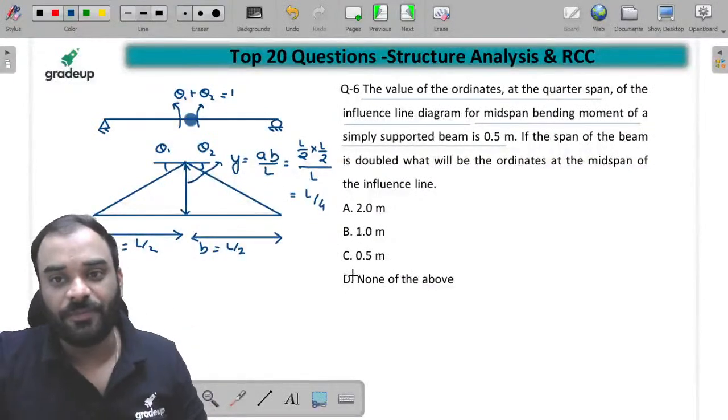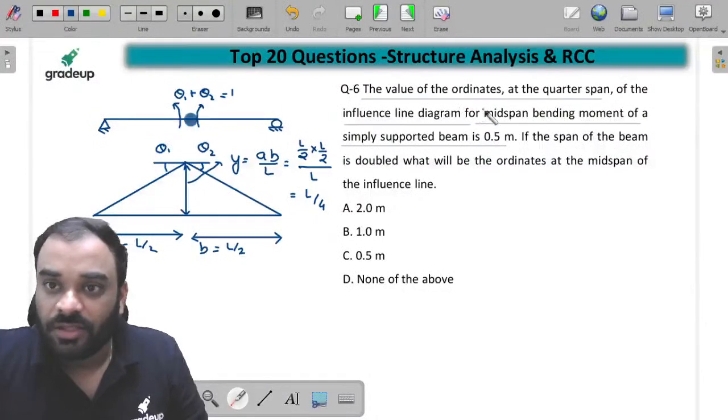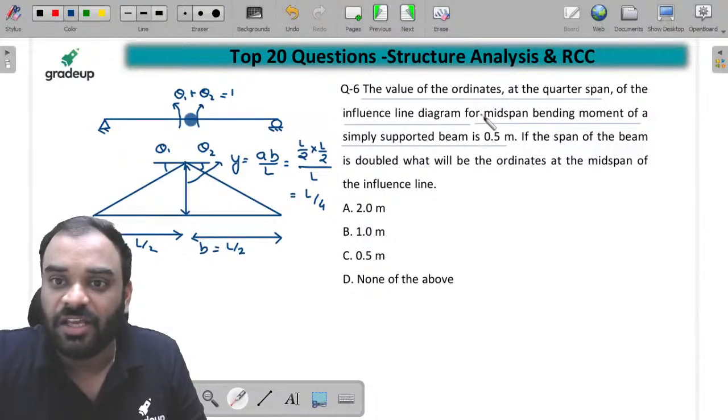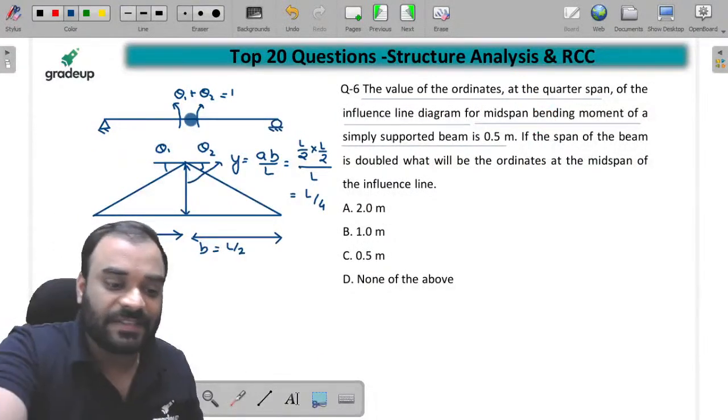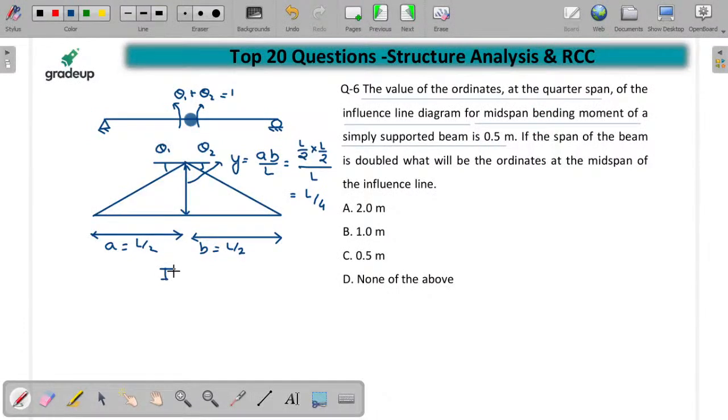But as per the question, they have given the value of ordinate at the quarter span of the ILD for mid span bending moment. So this is the ILD for mid span bending moment. ये mid span bending moment का ILD है. Now we know that guys, if we mark a distance which is L by 4, यहाँ पे अगर एक distance mark करी जाए, that is your L by 4, so we can find the ordinate over here which is our y dash.